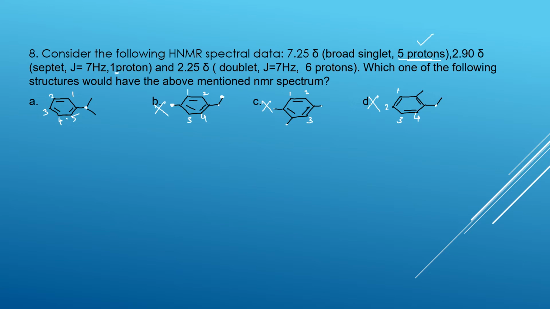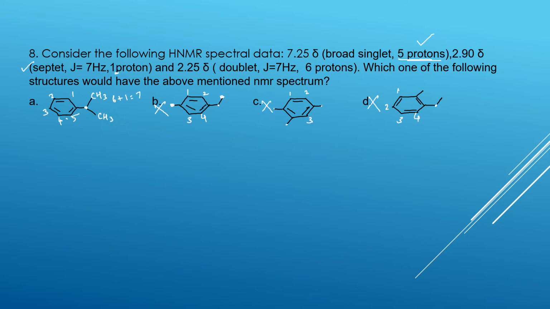Here only a CH group is there. This is also 1 proton. And septet. Whether it is septet, here it is CH3. Here it is CH3. Only carbon is there. So 3 plus 3, sorry, 3 plus 3, 6 plus 1, 7. That is septet. This is right. And there's also a 1 proton only. 1 proton, septet. Correct. And the next one.